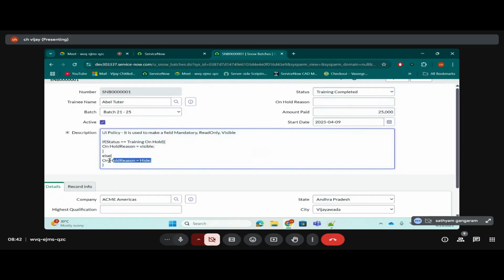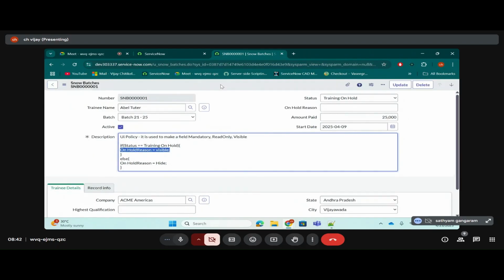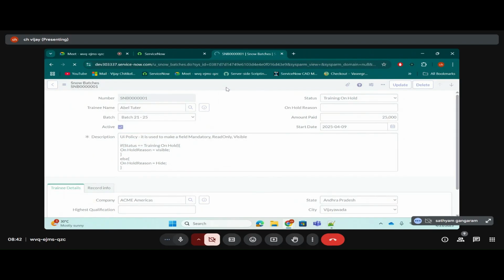What is it doing in the else bracket? On hold reason will be hidden. We are hiding it, right? Cool. Now where will it enter? The if bracket, because I selected on hold and it will be visible. Everyone understood this logic then, right? Yes, very good.